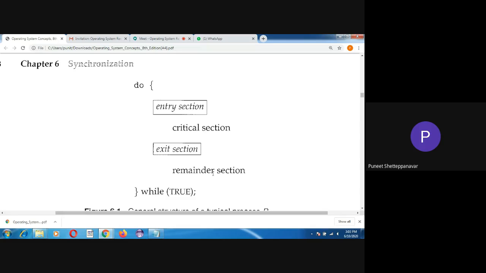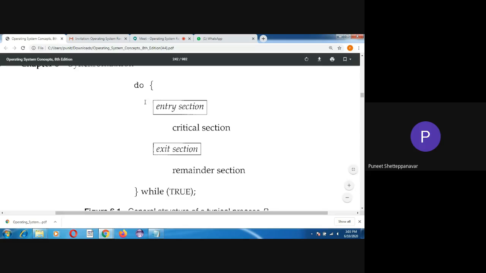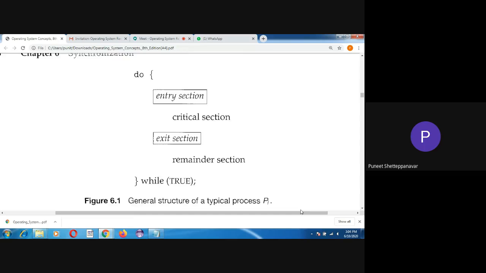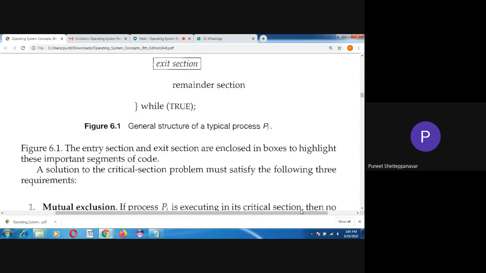Since in the overall system only 2 processes are available, what I took as an example, the remaining process is what? P1 only. So it is again going to enter the entry section. It will execute up till 1 unit of time, as only 1 unit of time of its execution remains. Since the execution of P1 is completed, it is matching while it is true, then it is going to exit outside the loop.